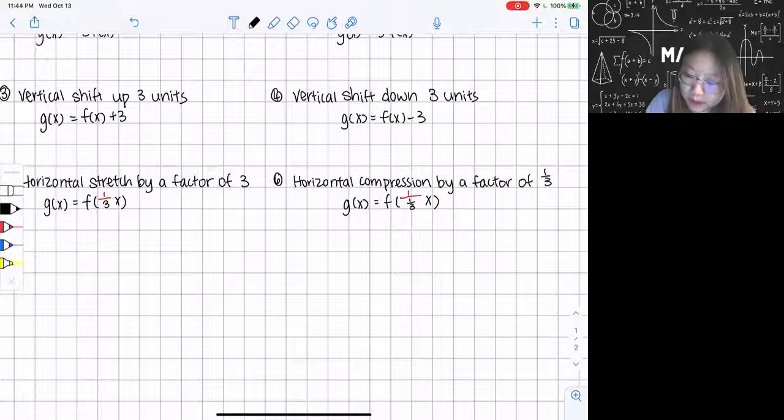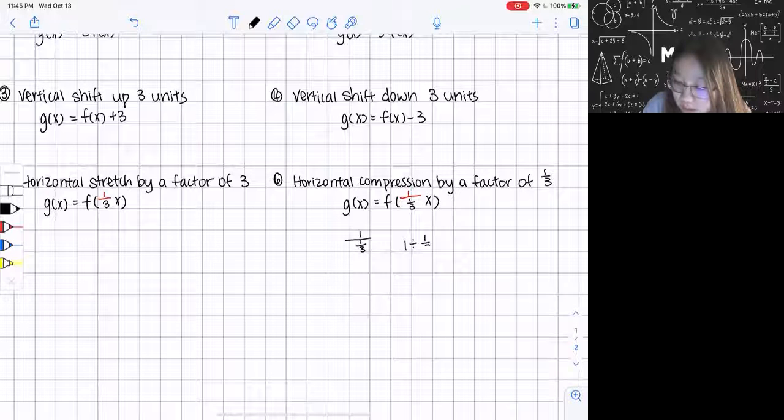So if I have 1 over 1/3, it basically means 1 divided by 1/3. So when you're dividing a fraction especially, you're actually multiplying by the reciprocal of it. So for example, if I see 1 divided by 1/3, I'm actually doing 1 multiplied by 3 over 1.